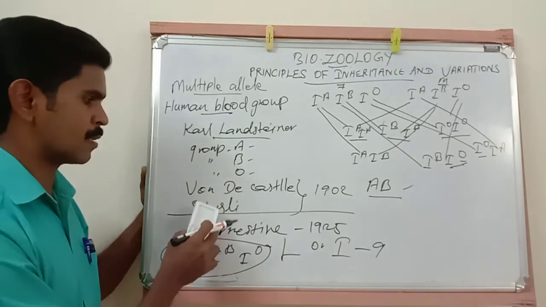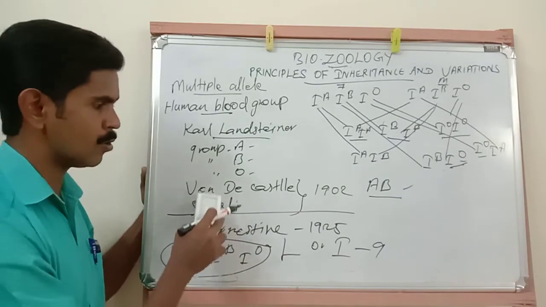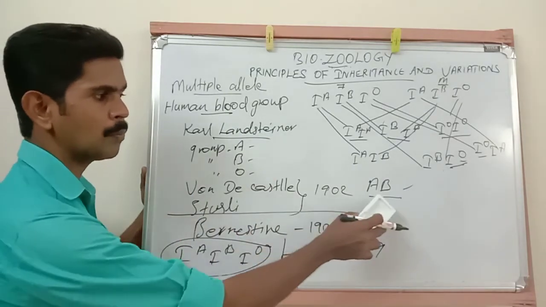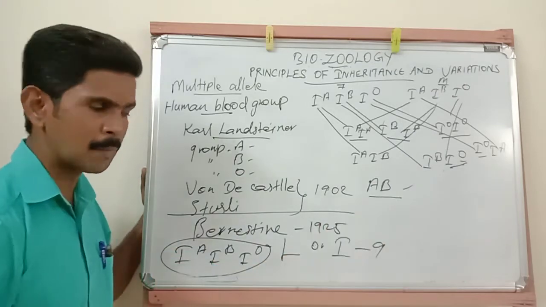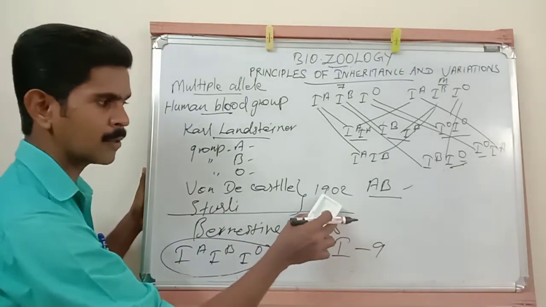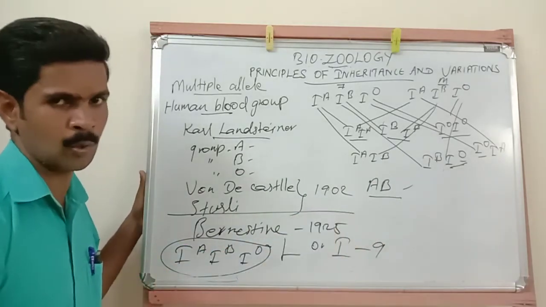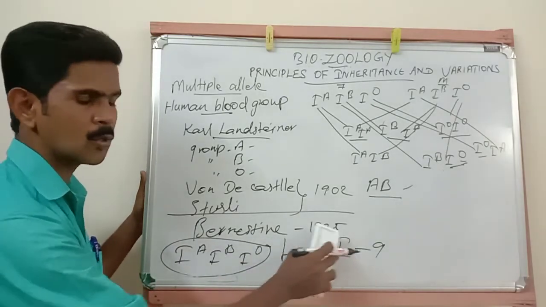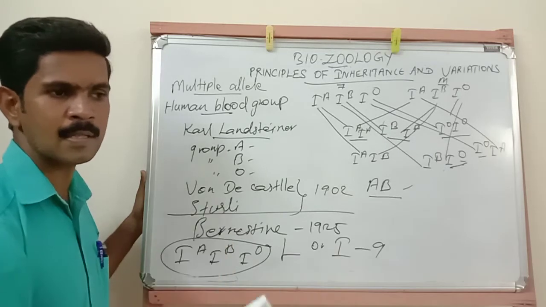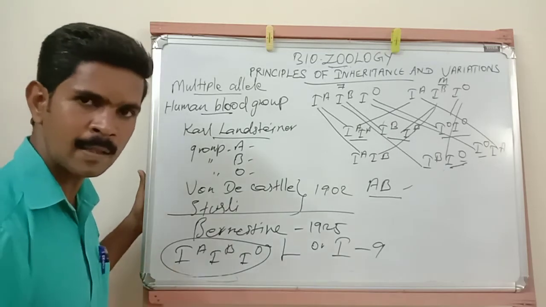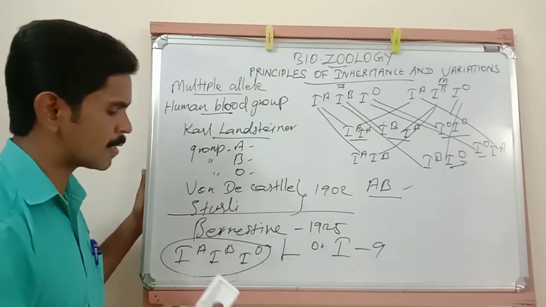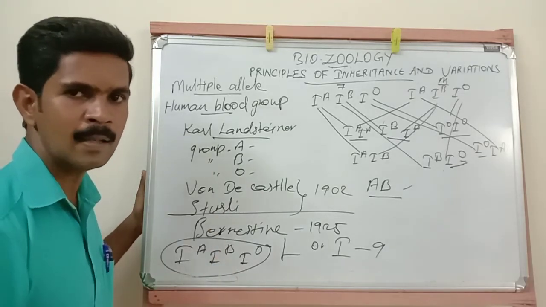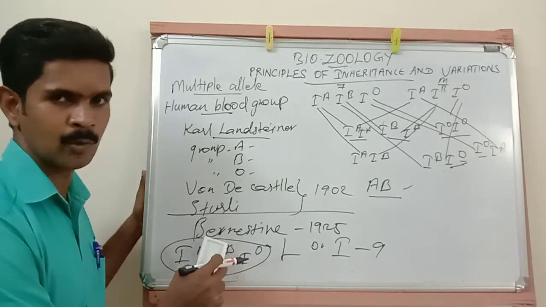Then two more scientists, Von Decastello and Sturli, who were students of Karl Landsteiner, discovered one more blood group. That blood group is called AB blood group, and they discovered it in the year 1902. Then Bernstein, in the year 1925, first discovered that blood group determination in human beings is because of the presence of genes. So genes are responsible for the blood group.